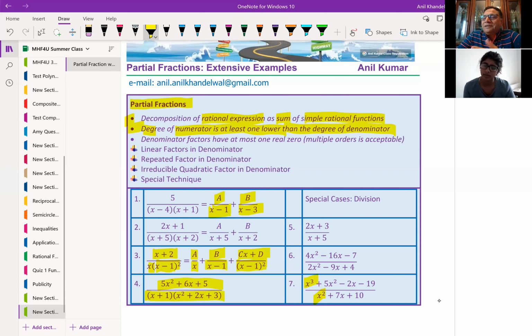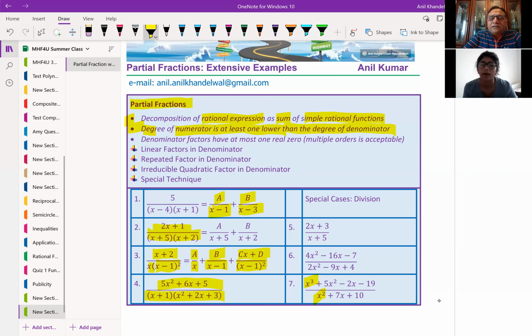How do you simplify it? You will simplify by dividing, correct? So you get some fixed part and then some fraction part. You remember you did polynomial division. So we have polynomial division in such cases. Then you can get one of these forms as written here, and then we'll further split into a sum of smaller rational expressions. So those ones are kind of a two-step process. You have to first do the division, then the partial fractioning.